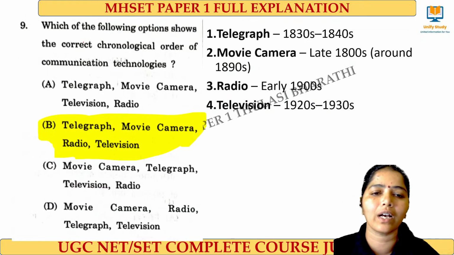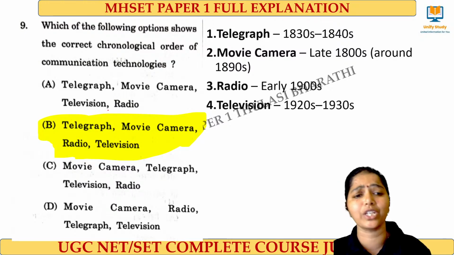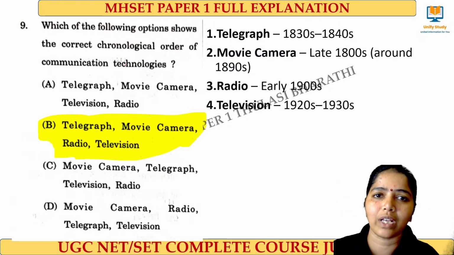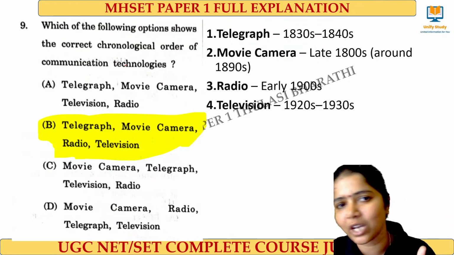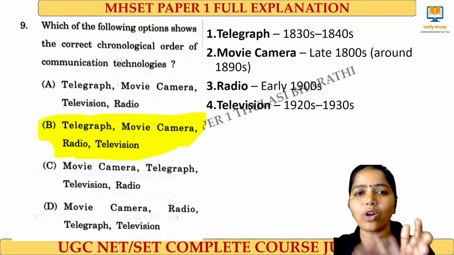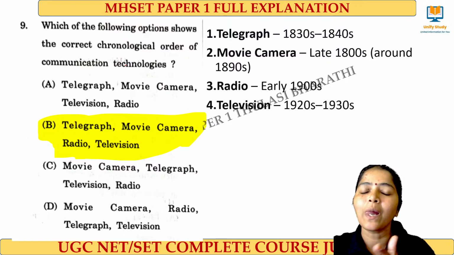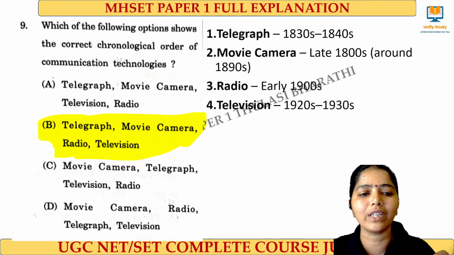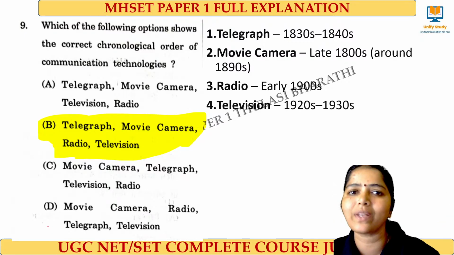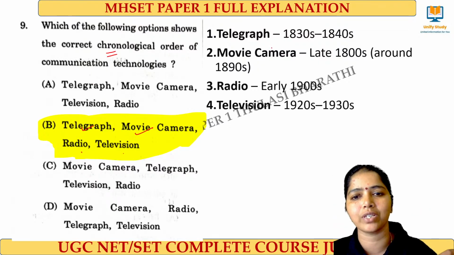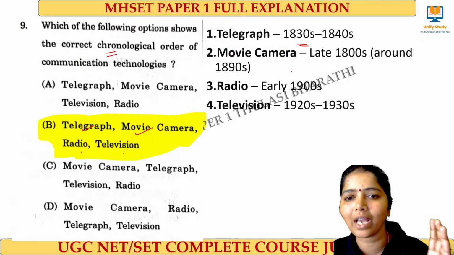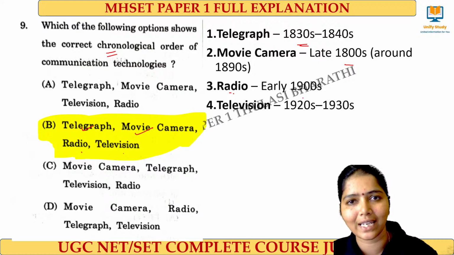And next we go to a question from communication. Make a note, aspirants preparing for the net examination, we can expect questions based on chronology, sequence, and match the following. As the standard of these competitive examinations is moving upward, we have to be aware of chronology based and sequence based questions. Similarly, in the net exam, we have communication technology. We have a question: telegraph, movie camera, radio, and television. Telegraph during 1830, 1840. Movie camera 1800, radio in 1900, and then television 1920 to 30. Right? Very good.